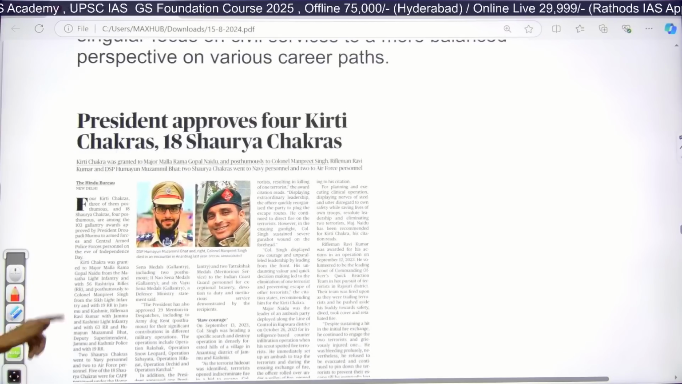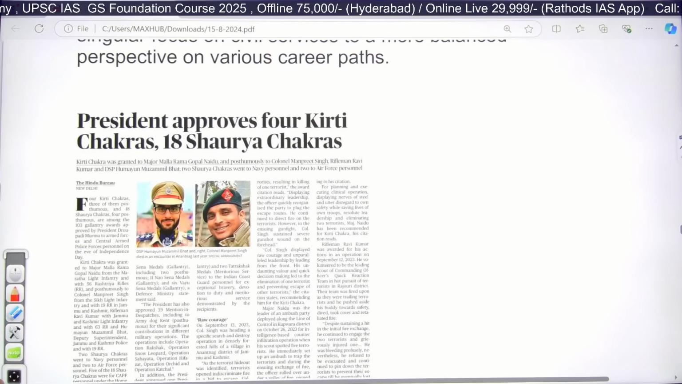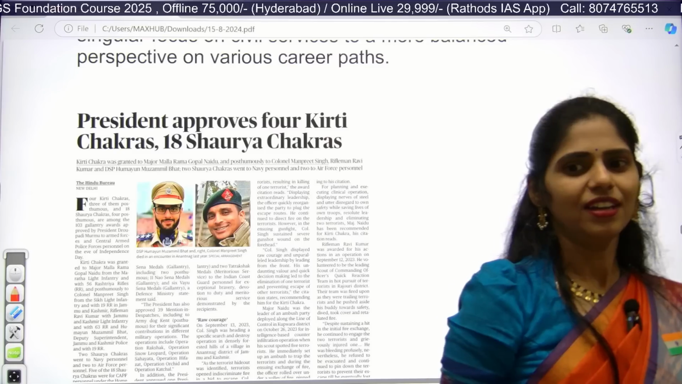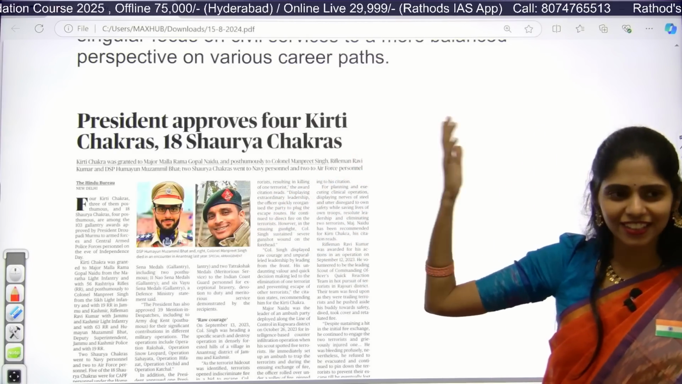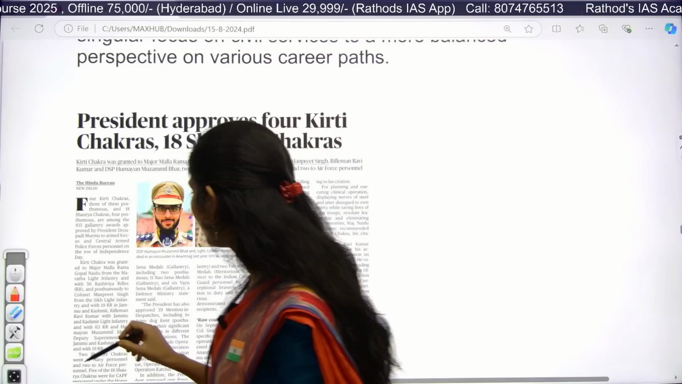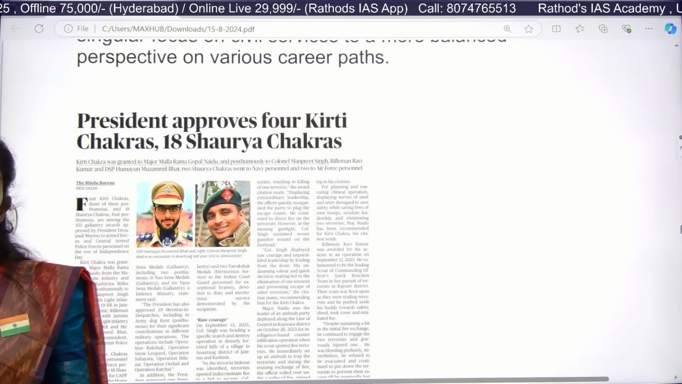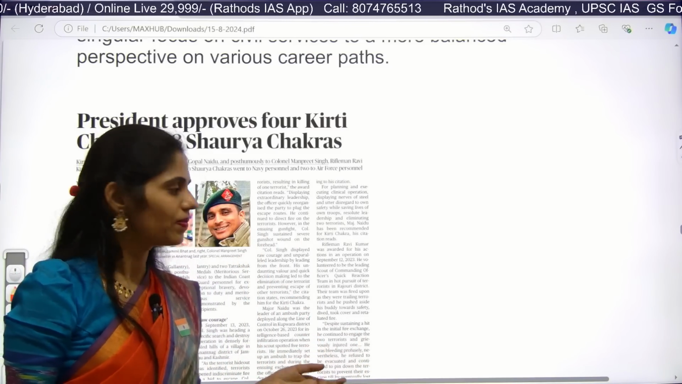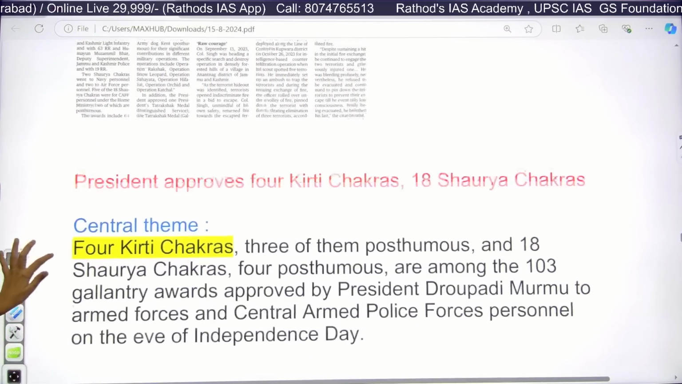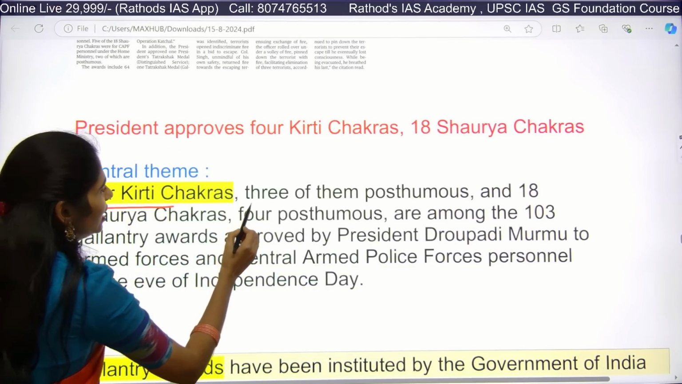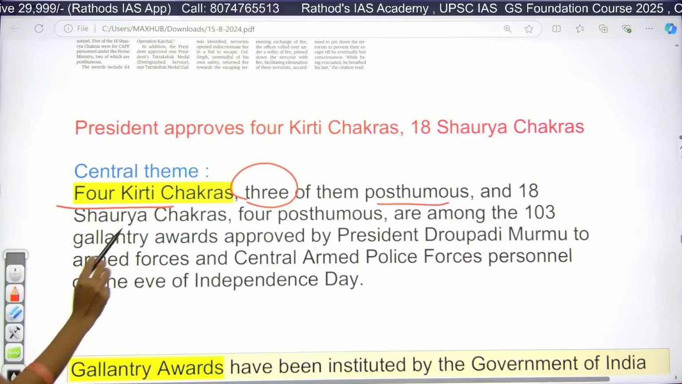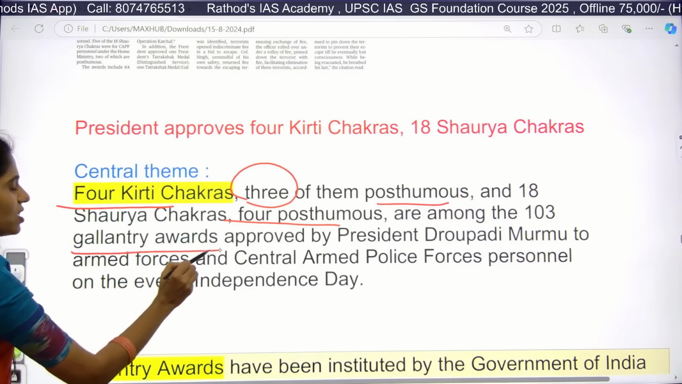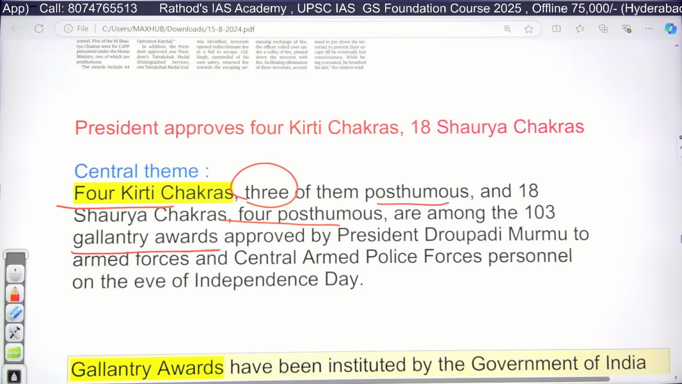So see this article: President approves 4 Kirti Chakras and 18 Shaurya Chakras. Do you know about these Gallantry awards, anyone? No idea? Have you heard at least these words, Shaurya Chakra, Kirti Chakra? This topic comes under Gallantry awards. In the 2022 prelims, UPSC asked a question regarding the different awards during peacetime and wartime. If you see this article, it says 4 Kirti Chakras, 3 of them posthumous, and 18 Shaurya Chakras, of which 4 are posthumous. They are among 103 Gallantry awards approved by our President for armed forces.